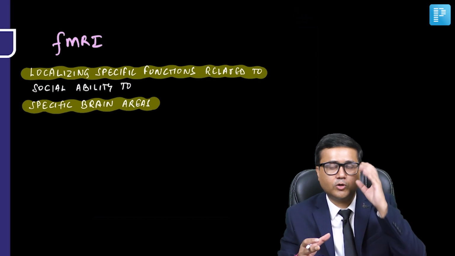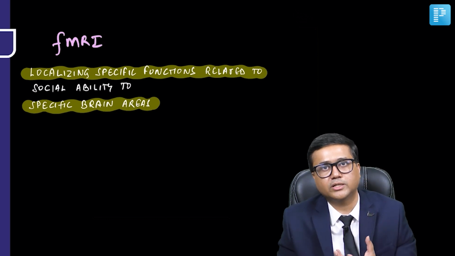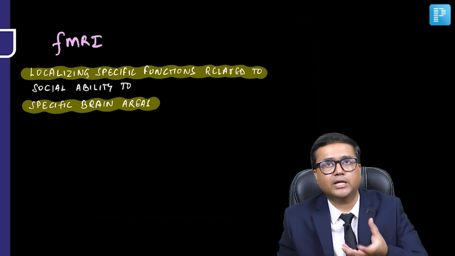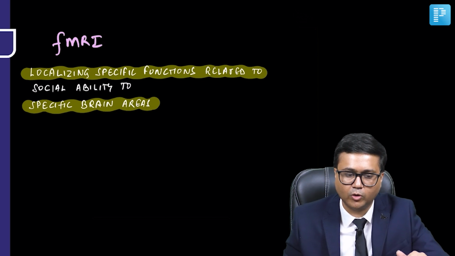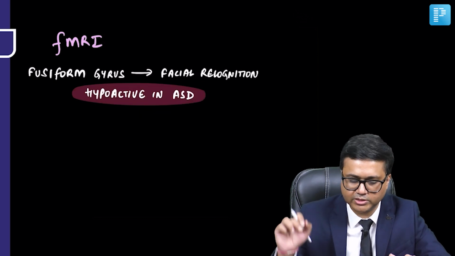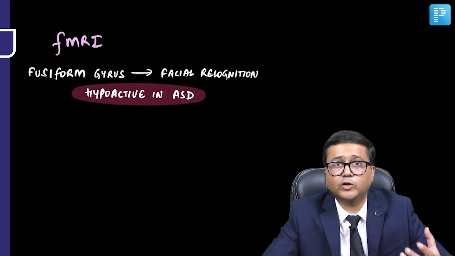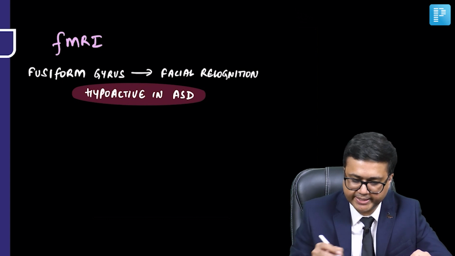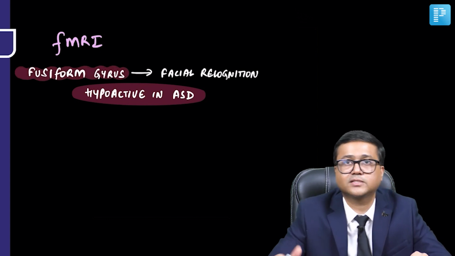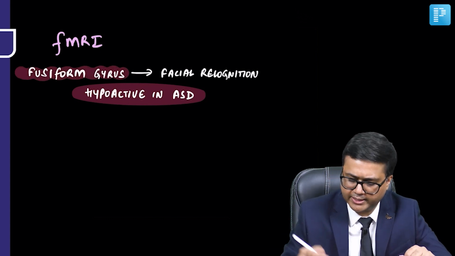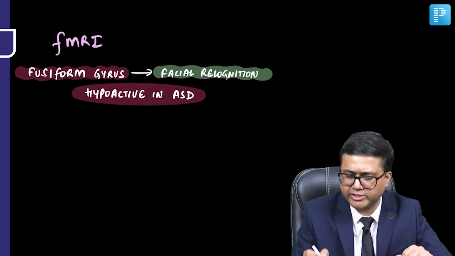So certain social functionings, especially related to specific areas of the brain, have been highlighted or identified. Let's talk about some of these important findings. One of the areas which is implicated is the fusiform gyrus. The fusiform gyrus area is basically related with facial recognition.